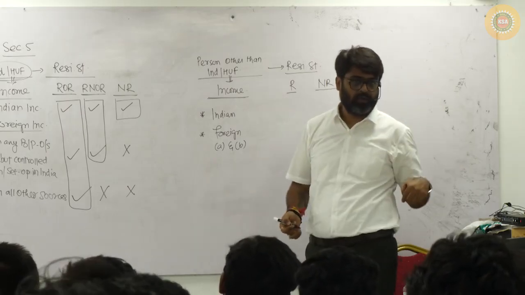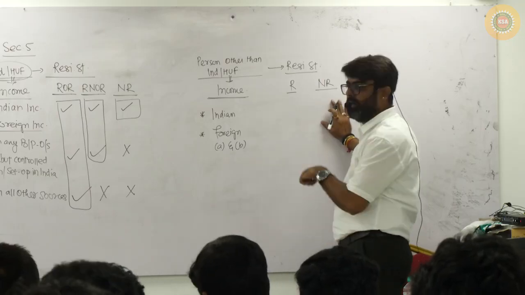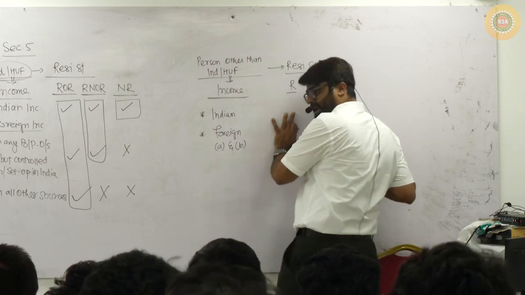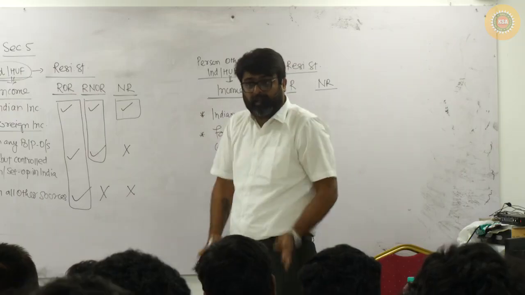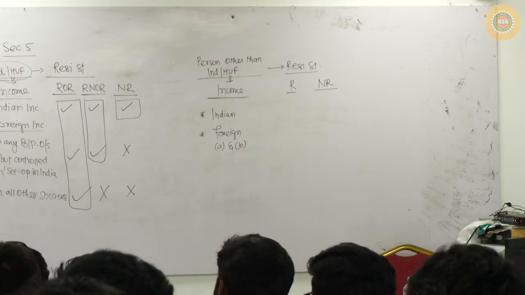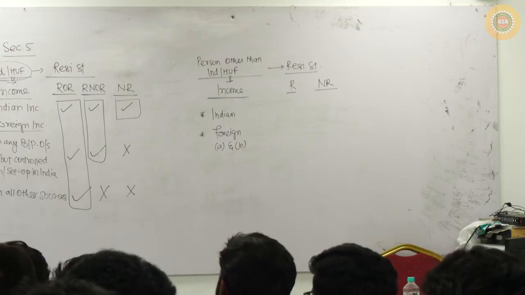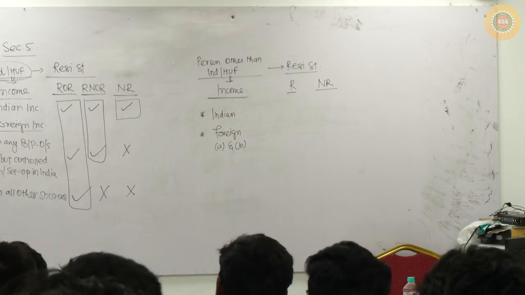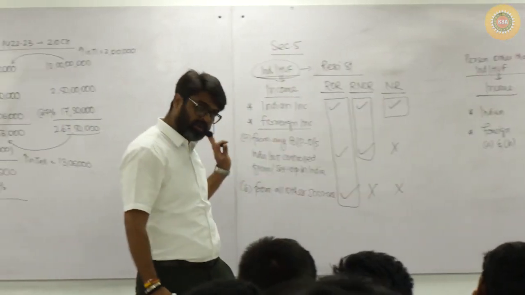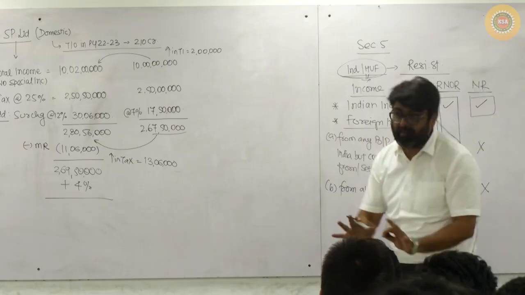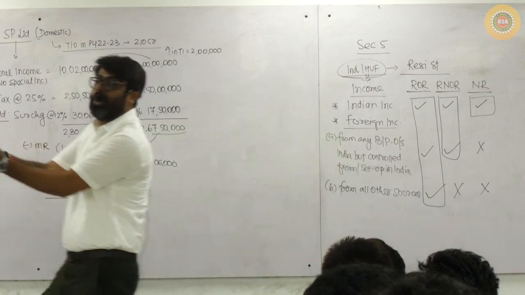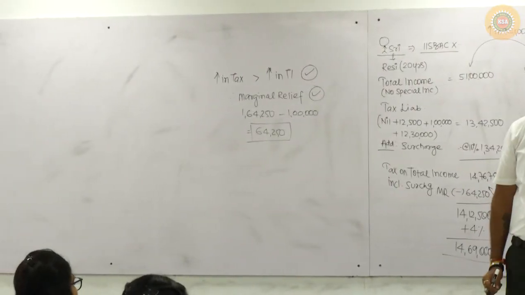So in Section 6, you will learn that their residential status will either be resident or non-resident, and once they are resident, by default they are ordinary. There is no option given to them to become RNOR. That option to become RNOR after becoming resident is given only to individual and HUF. So once you become resident, by default you are ordinary, whether individual, HUF or other person. But the option to become not ordinary resident is not given to all of you. It's given only to